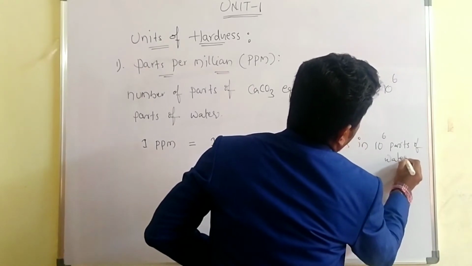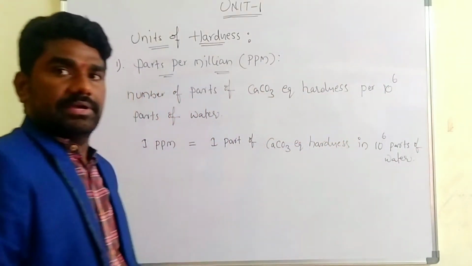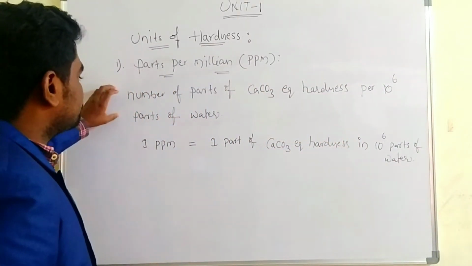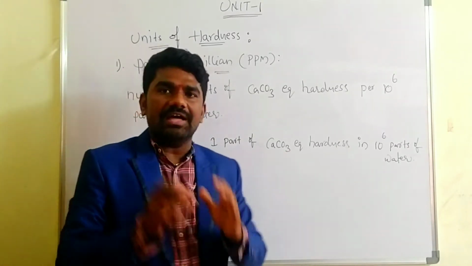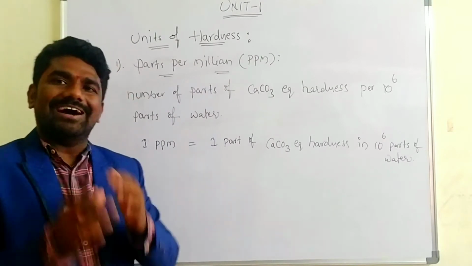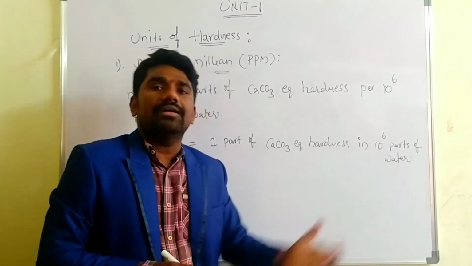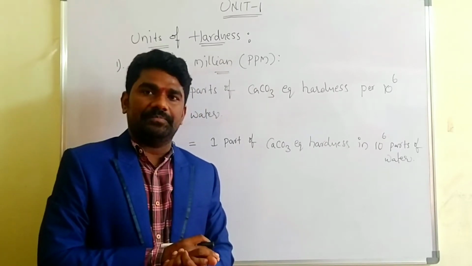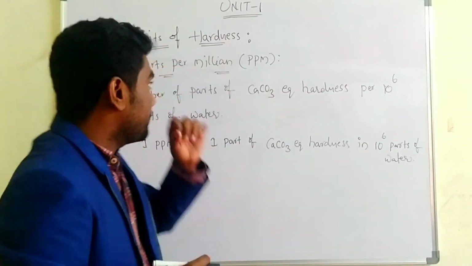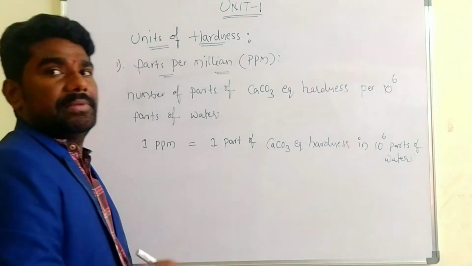Here 1 ppm is equal to 1 part of the calcium carbonate equivalent hardness present in the 10 power 6 parts of the water.